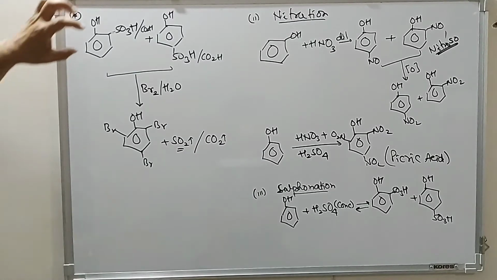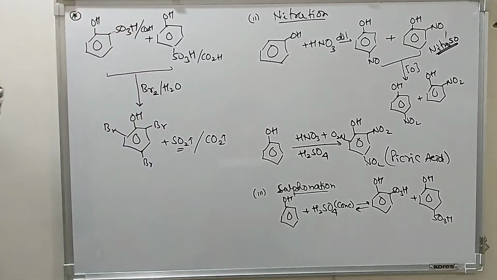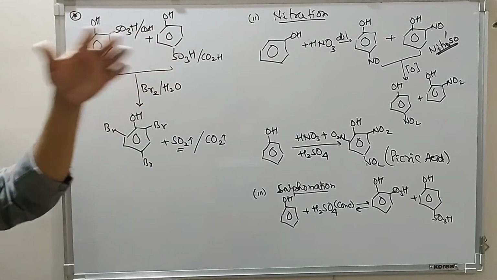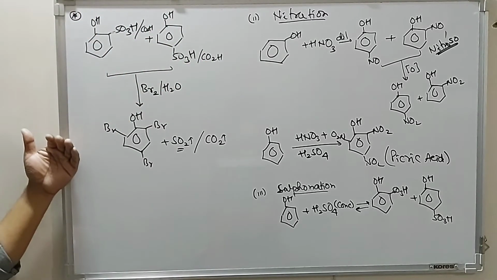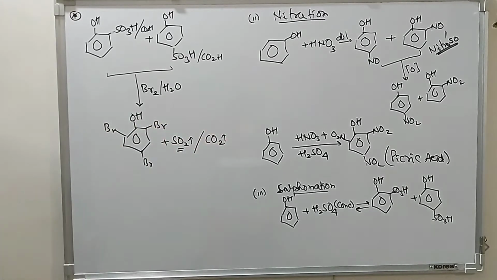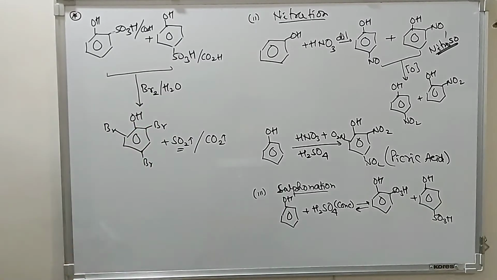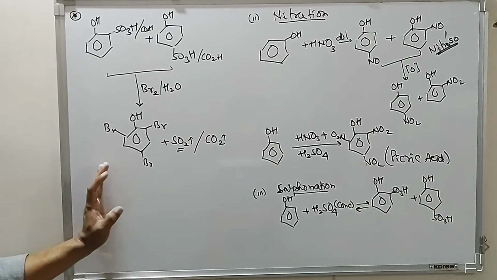So the sulfonic group or the carboxyl group present in the phenol is first desulfonated or decarboxylated, followed by reaction with bromine to give you tribromophenol.